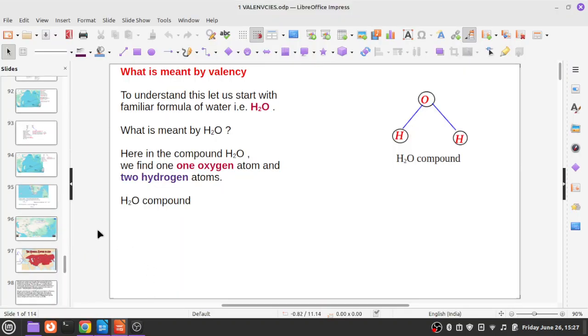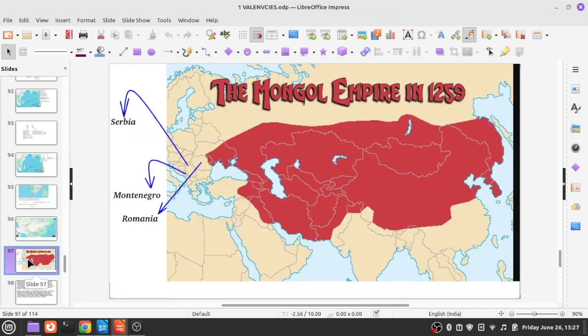Hello students, today I am going to explain some more valencies of some more elements. Say the valencies of manganese, the valencies of chromium, the valencies of tin. These elements have multiple valencies. Let us first discuss the valencies of manganese.